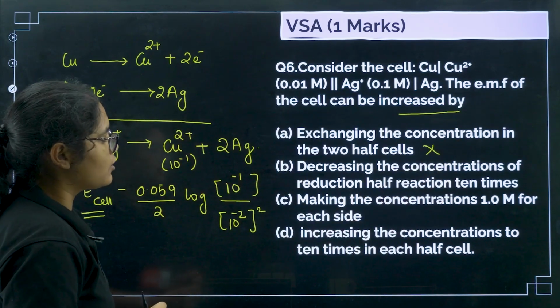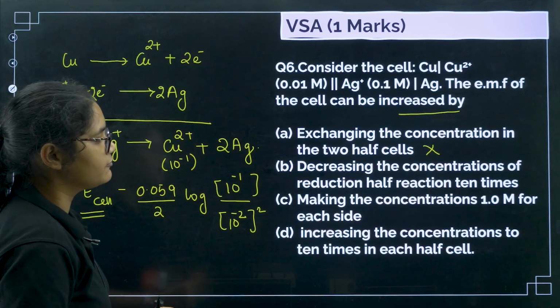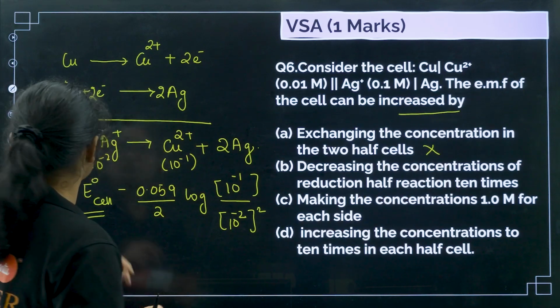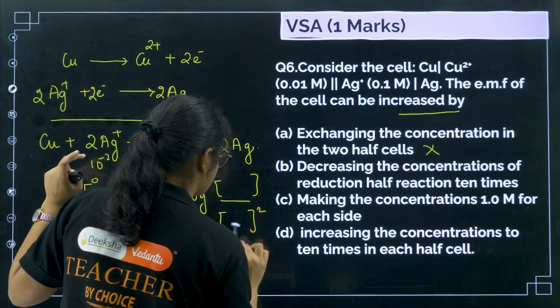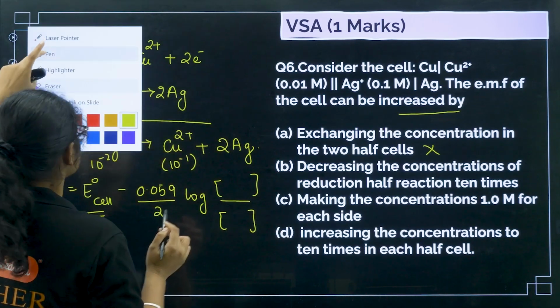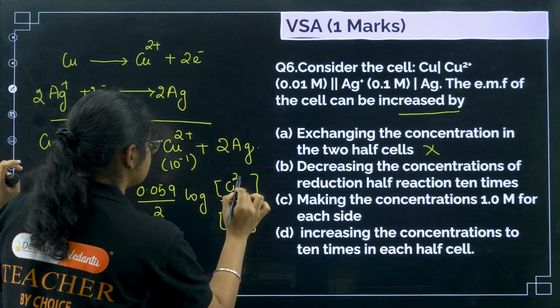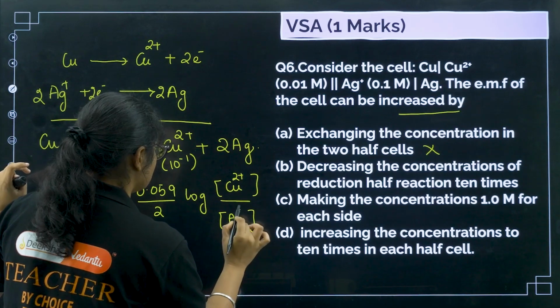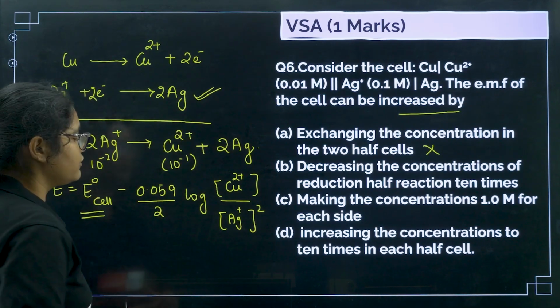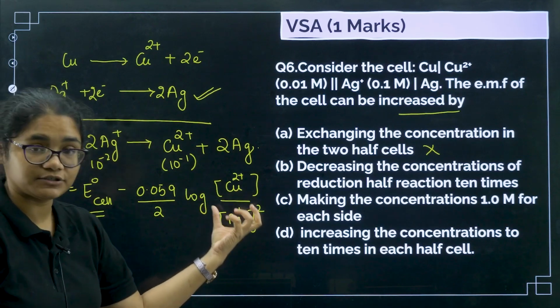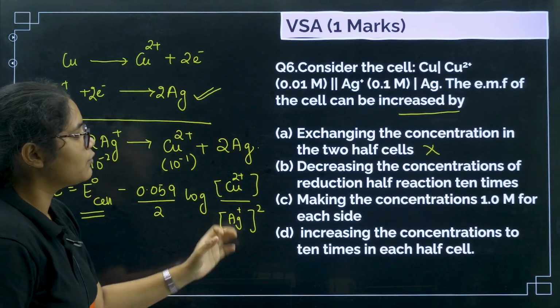Next, decreasing the concentration of the reduction half reaction 10 times. So now if you see the reduction half, again I will put the original thing that was there here. So we have copper 2+ and Ag+ squared, right? So the reduction half of the reaction is silver. So if the Ag+ concentration is further decreased, then what will happen?